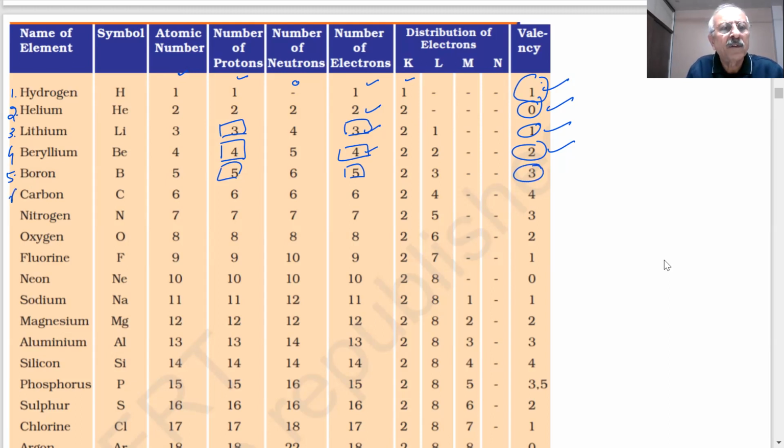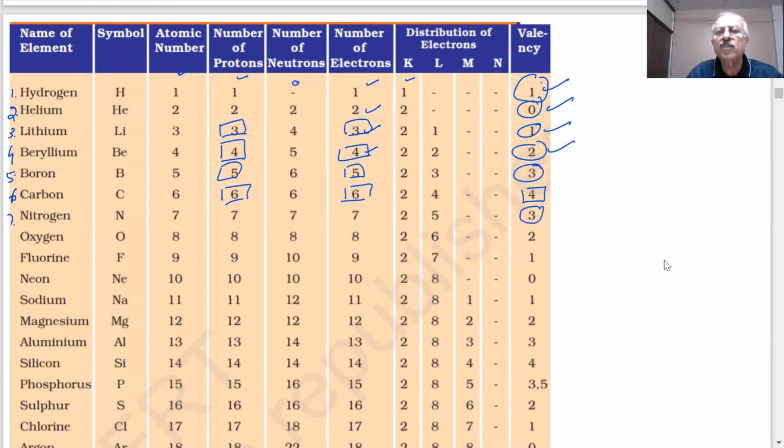Next. Carbon. Tell me, atomic number? 6. Protons? 6. Neutrons? 6. And electrons 6. 2, 4. Valency 4. Nitrogen? Atomic number 7. Number of protons 7. Number of neutrons 7. Number of electrons 7. And electronic distribution 2 in K shell and 5 in L shell.